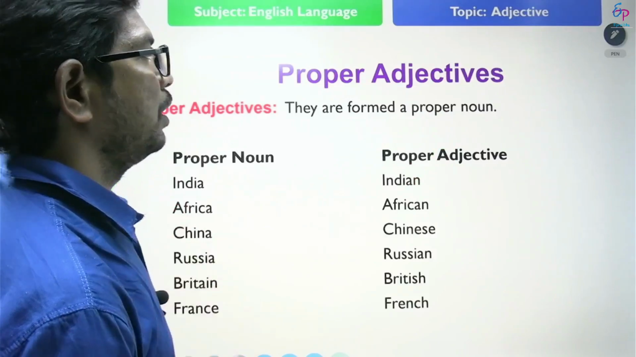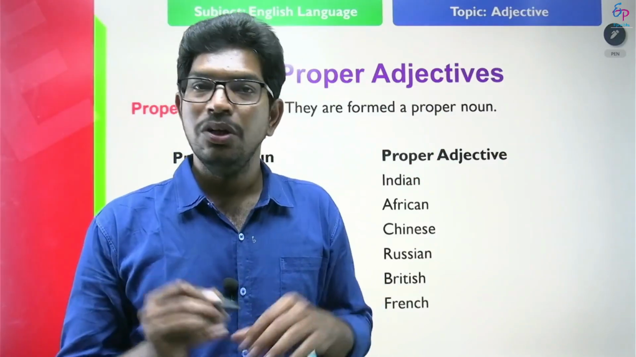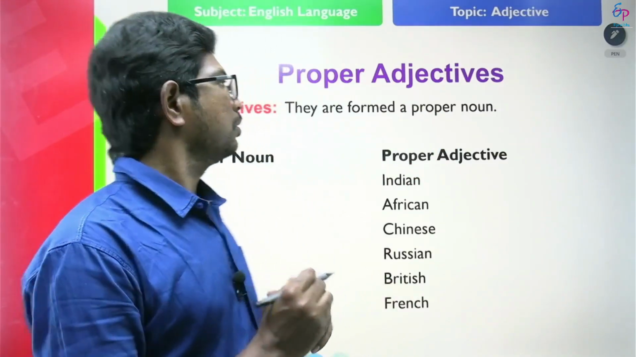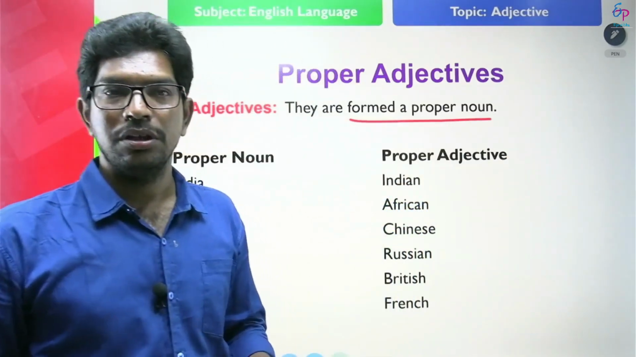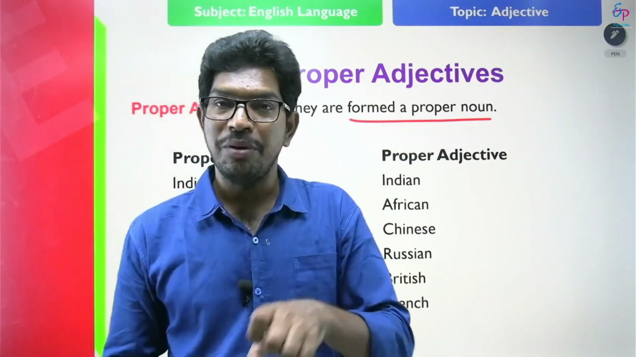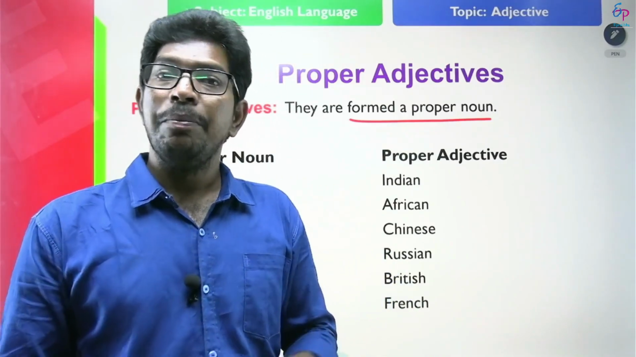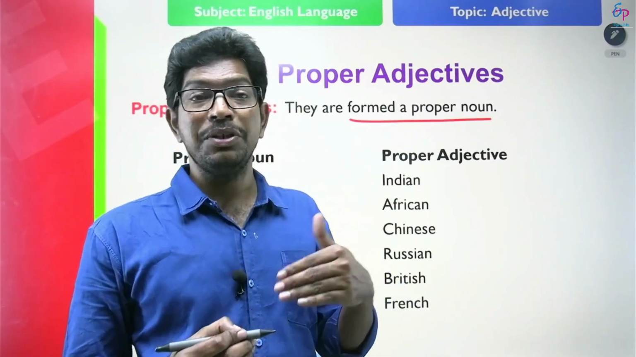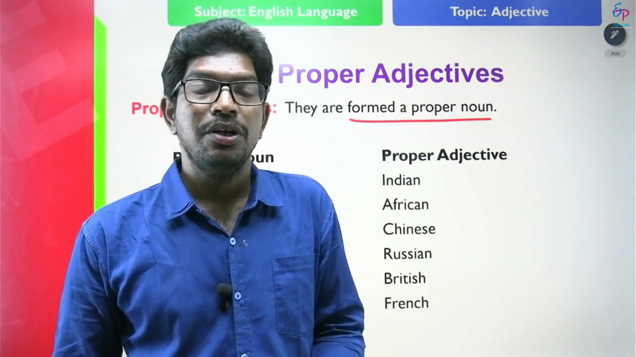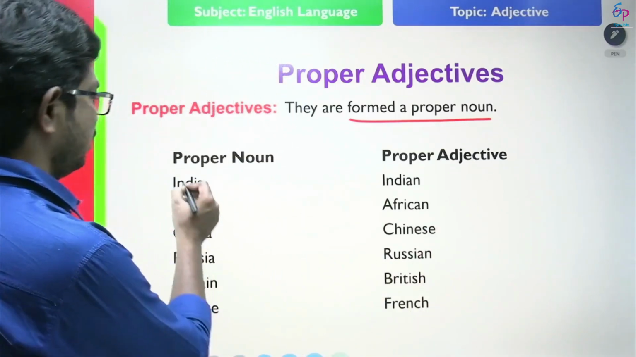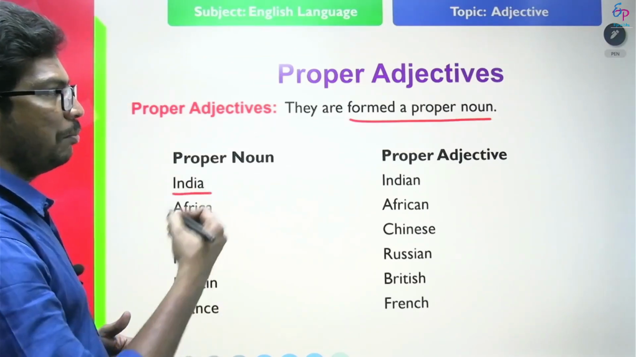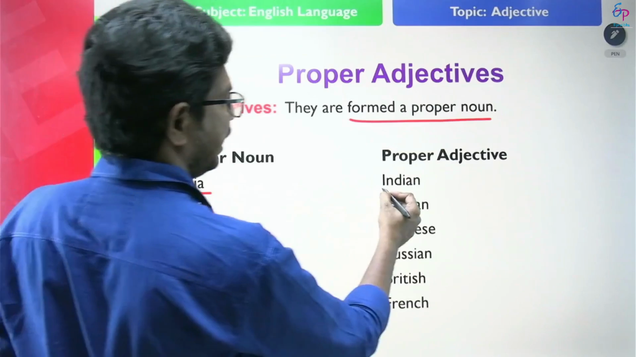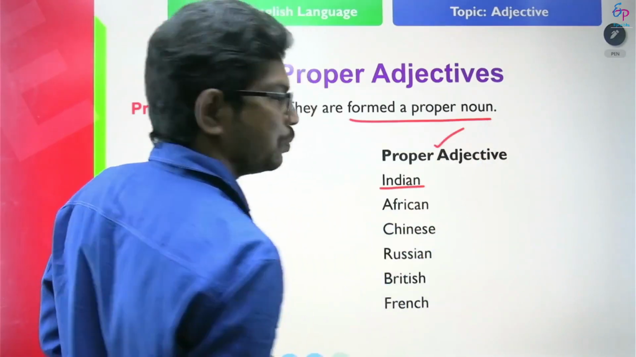So next we will discuss proper adjectives. What are proper adjectives? Proper adjectives are formed from a proper noun. What are proper nouns? Proper nouns are the names of specific persons, places, things, etc. So how are they formed? Look at this. Proper noun, what is the proper noun? India. So from this proper noun, a proper adjective is formed. Indian. Indian is a proper adjective.